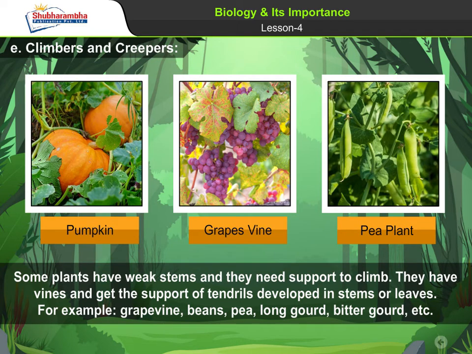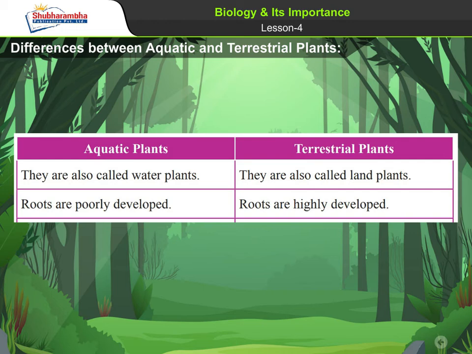E. Climbers and creepers. Some plants have weak stems and they need support to climb. They have vines and get the support of tendrils developed in stems or leaves. For example, grapevine, beans, pea, long gourd, bitter gourd, etc. Differences between aquatic and terrestrial plants. Aquatic plants: 1. They are also called water plants. 2. Roots are poorly developed. Terrestrial plants: 1. They are also called land plants. 2. Roots are